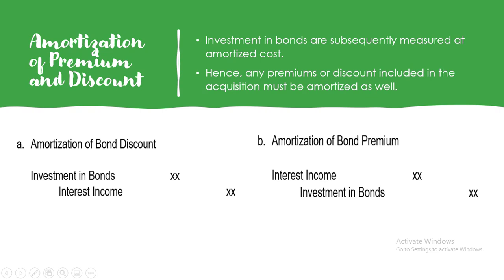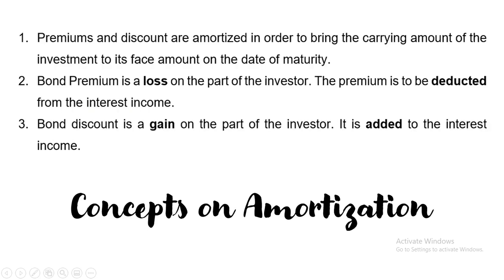So here, there is an addition to interest income for bond discount, while for bond premiums, there is a deduction from interest income. While for the investment, for bond discount, it would increase the amount of investment in bonds, while for bond premium, it would decrease the amount of the investment in bonds. That's why the concept of amortization is that premiums and discounts are amortized in order to bring the carrying amount of the investment to its face amount on the date of maturity.